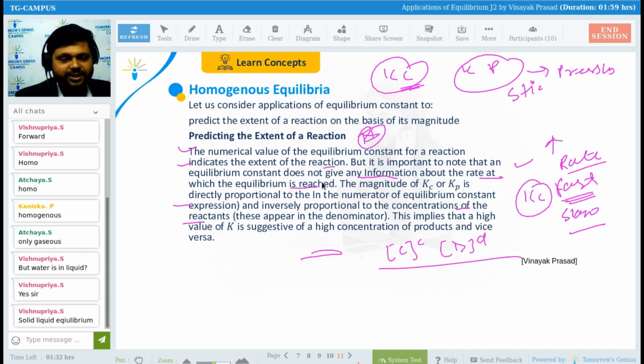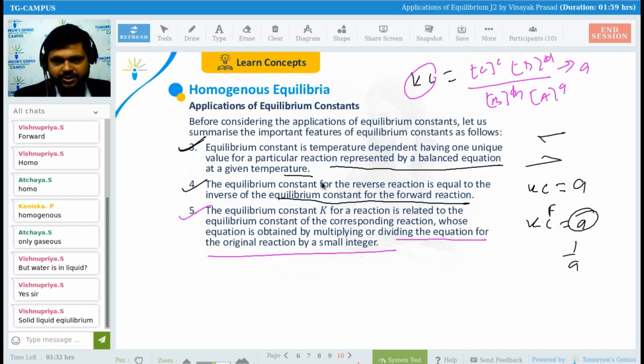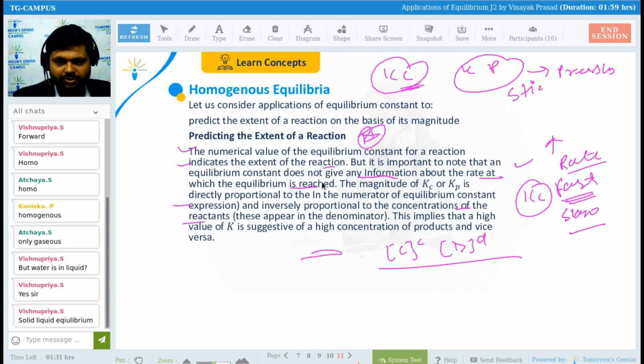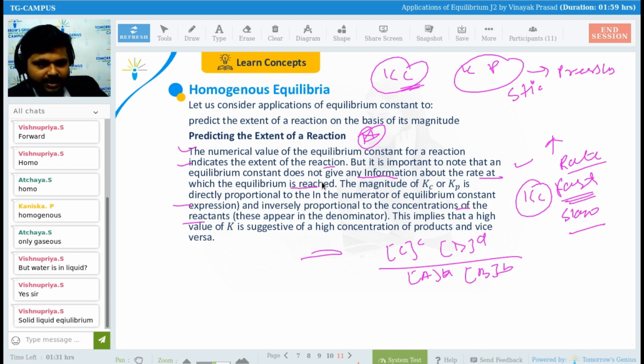The reactant part is the concentration of A to the power a and concentration of B to the power b. Is it okay? Any problem till here, guys?